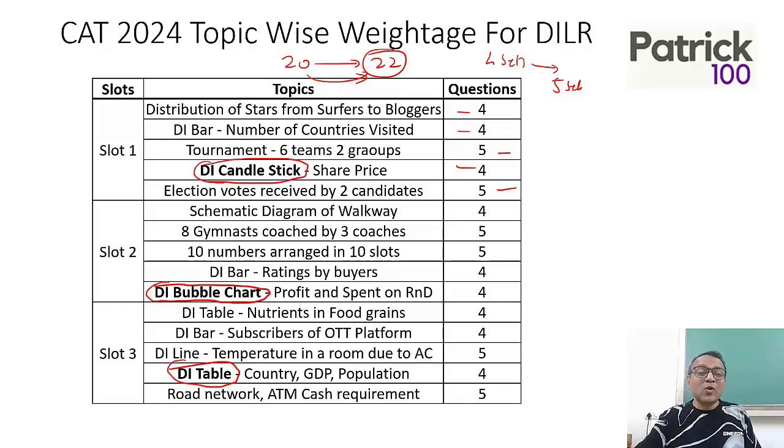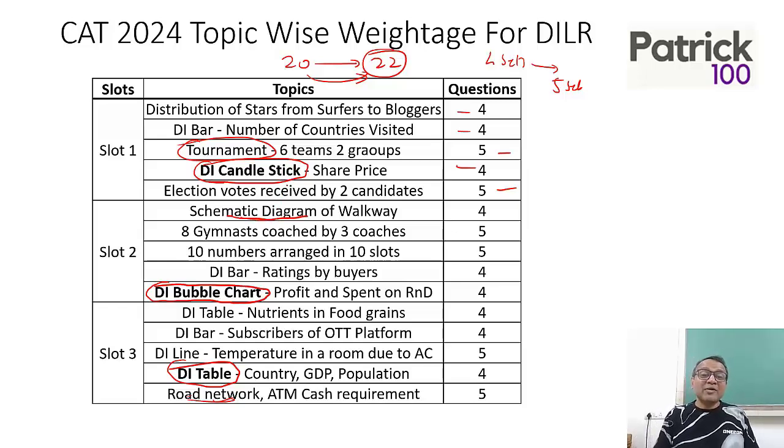If you look at the whole pattern of the paper, there were tournament sums, so you need to know about tournaments. There were a lot of schematic diagrams, meaning you walk from one place to a second place to a third place. That was there in the road network in slot 3. It was there in the schematic diagram in slot 2 as well.